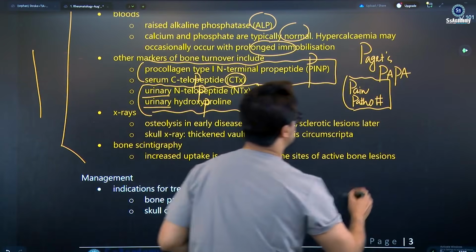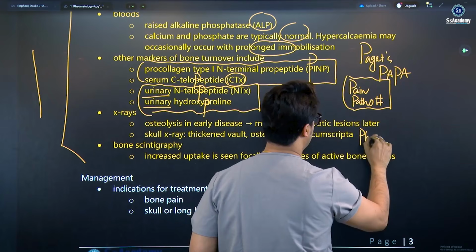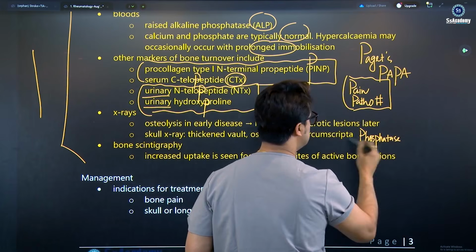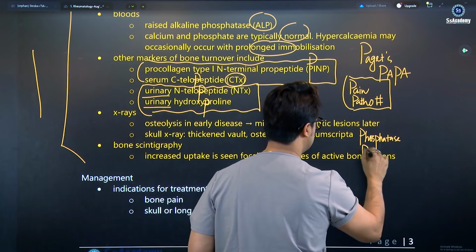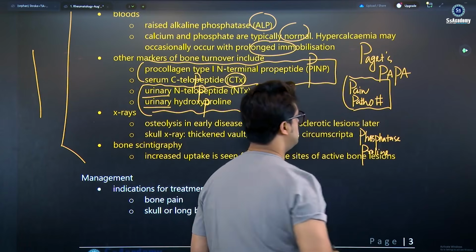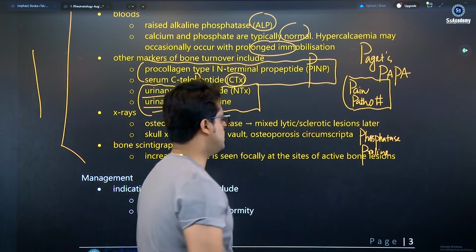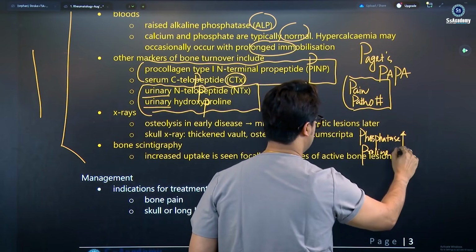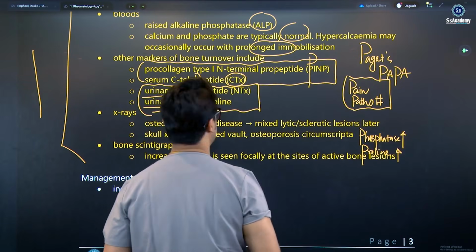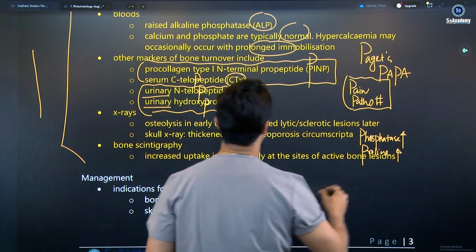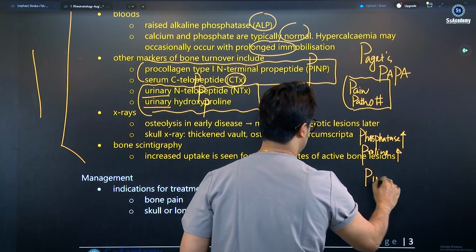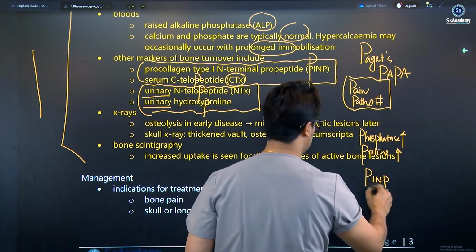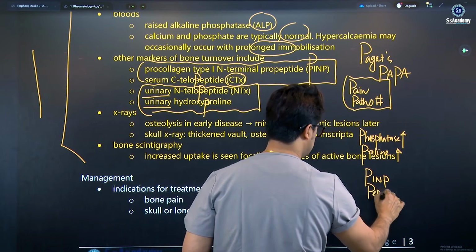As I said, the P for phosphatase means the alkaline phosphatase. Write down the box, my dear. Phosphatase means the alkaline phosphatase, and urinary hydroxyproline. You'll get this box in the SS boxes, my dear. So blood alkaline phosphatase will be raised, and urinary hydroxyproline. Other than these two Ps, I'm adding now, this is very much important. PINP, another one is the serum C telopeptide. So I'm writing the peptide.